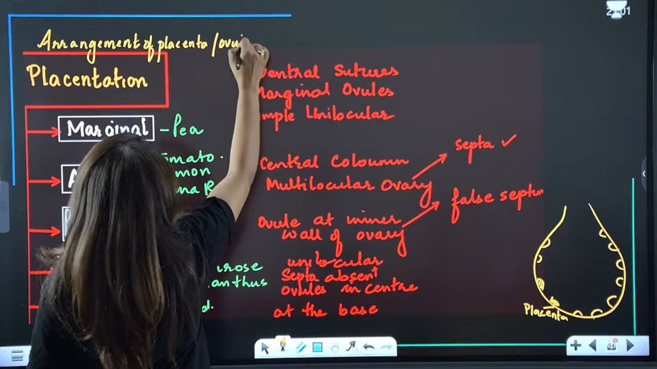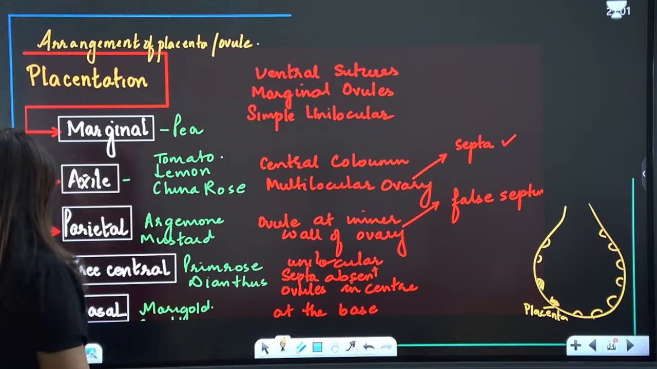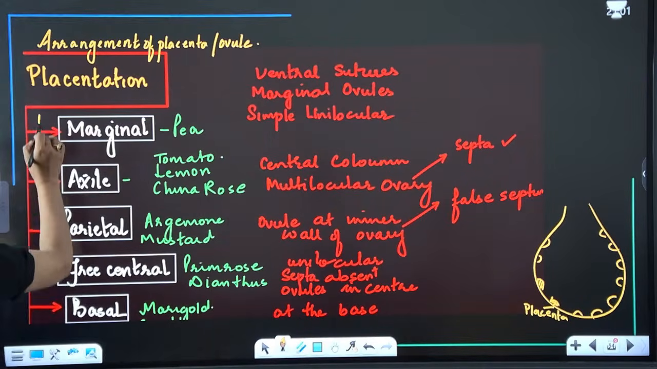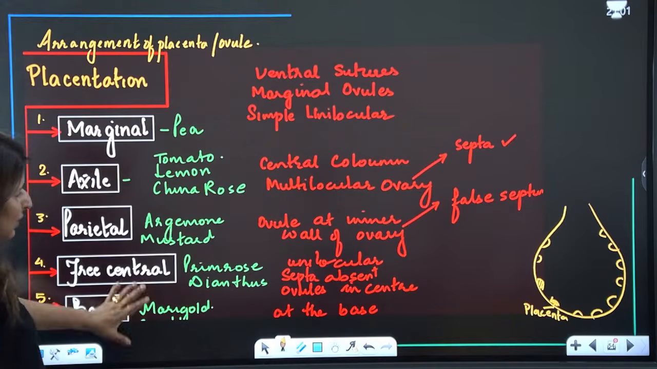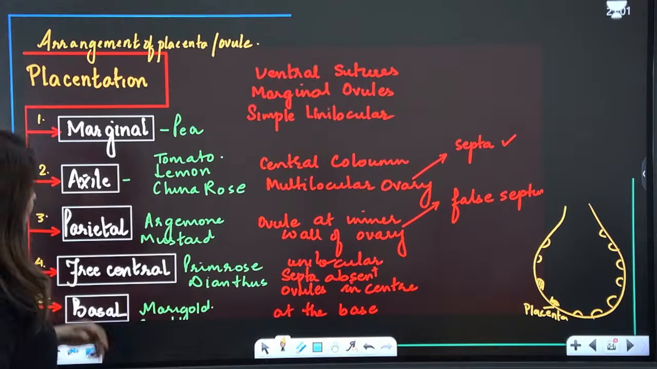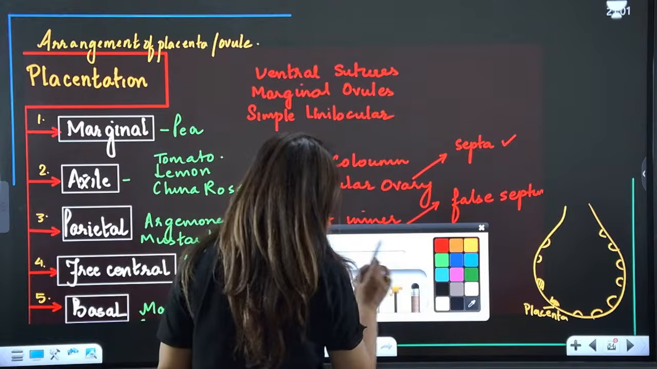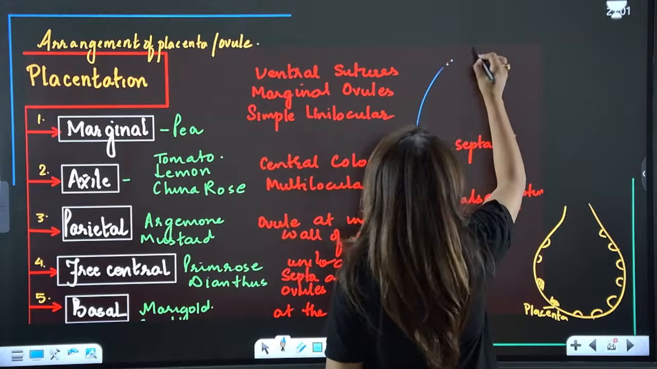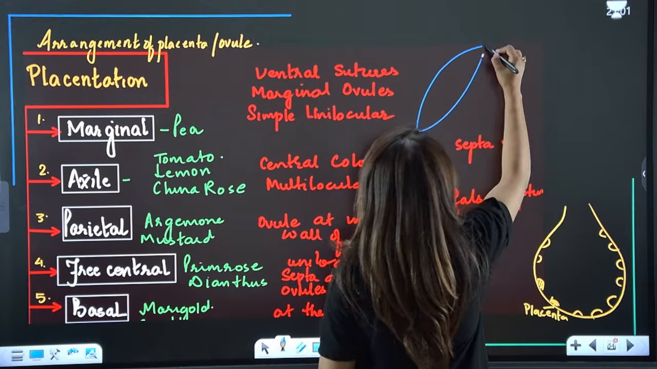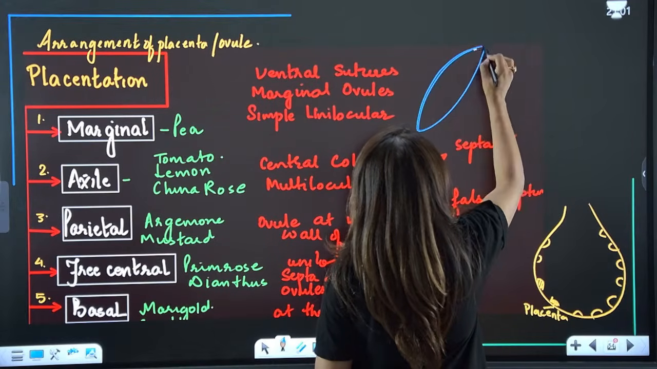Is that clear? Now, there are 5 different types that we have to discuss: marginal, axile, parietal, free central, and basal. First of all, the examples are very important, and then their characteristics. In marginal placentation, guys, what happens? It is present in the case of pea. We see that there are two.